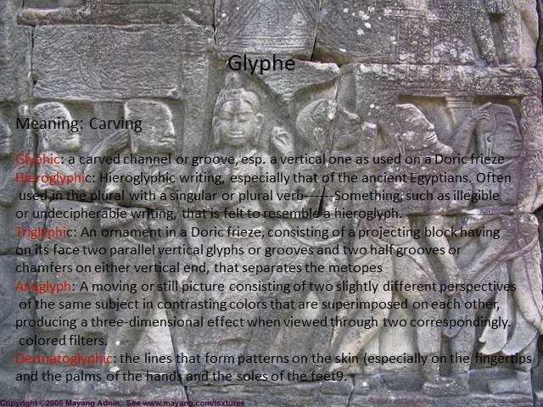The fifth example is dermatoglyphic. It's an adjective which means the lines that form a pattern on the skin, especially on the fingertips, the palms of the hands, and the soles of the feet.